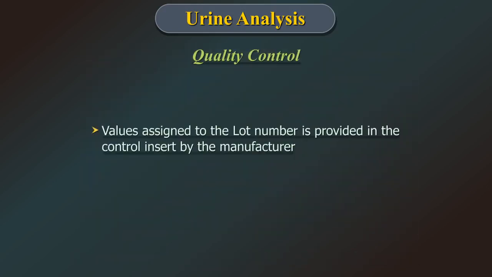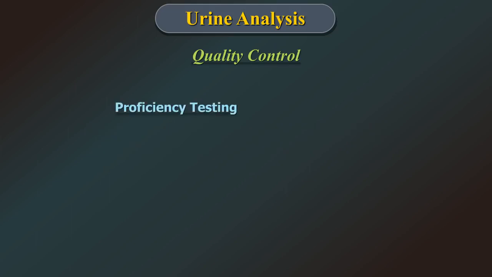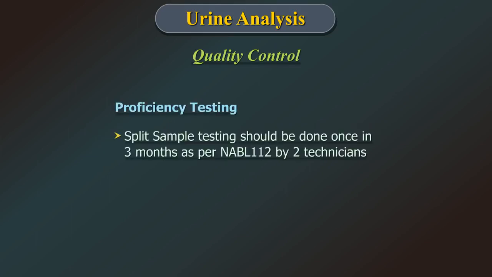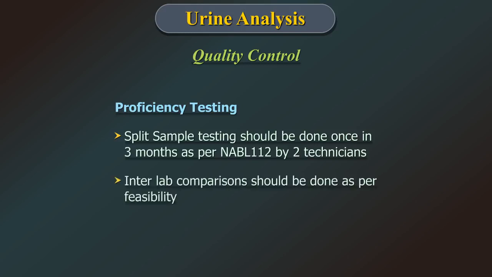The values assigned to the lot number is provided in the control insert by the manufacturer. Proficiency testing. Split sample testing should be done once in 3 months by 2 technicians as per NABL 112. Inter-lab comparisons should be done as per feasibility.